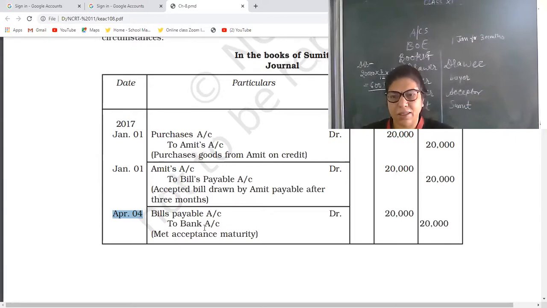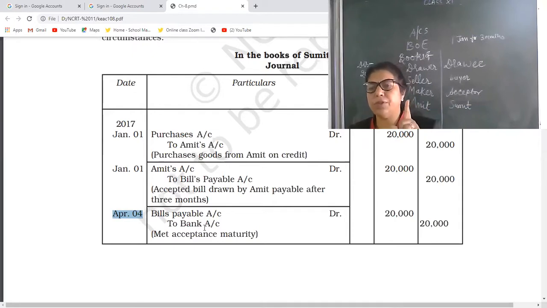But 3 days of grace. So always calculate plus 3 days automatically. This is the right of Joy, that he will get the days of grace for 3 days and he will make the payment on that date.